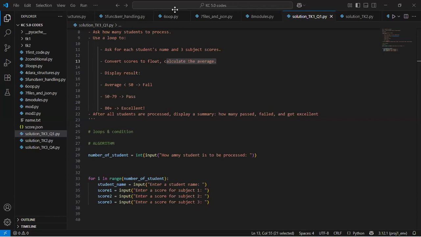Thank you. All right. So if I understood your question clearly, I think the question is: if a task is given, how do we read the task and then go ahead to write the algorithm and then proceed to writing the actual code for that algorithm? I believe that's the question, right?